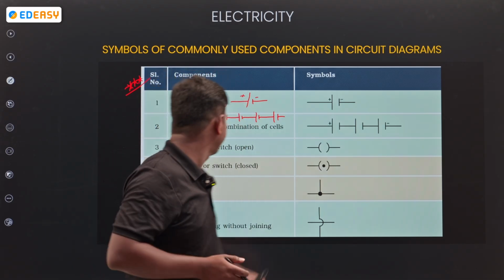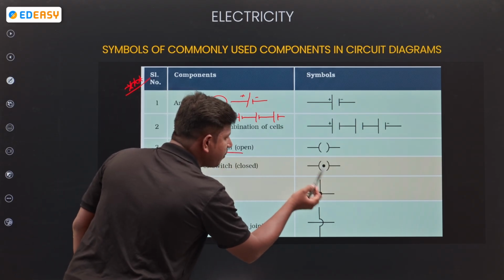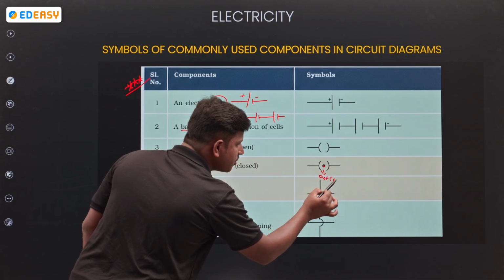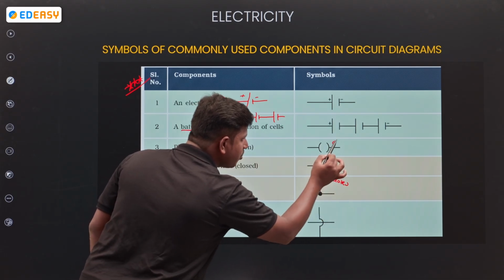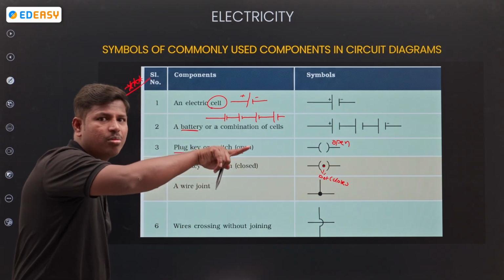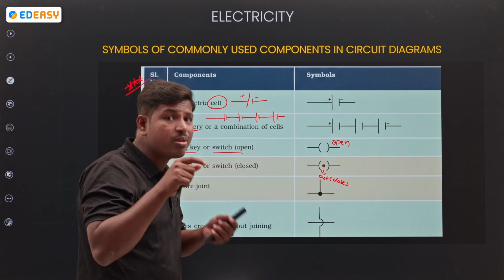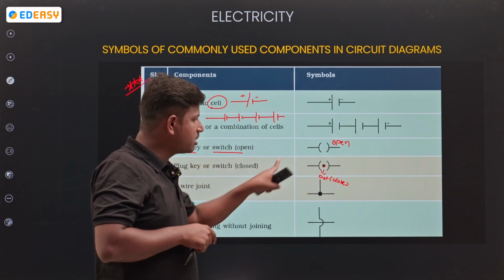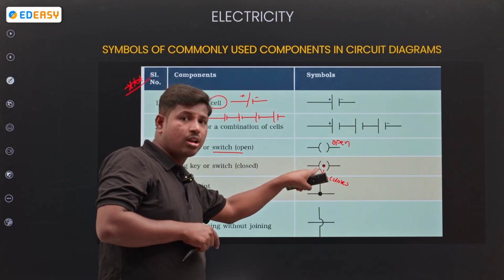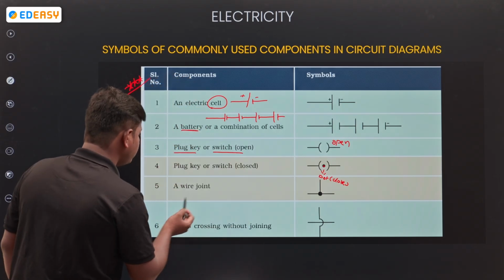Next, switch open or plug key open. See, look at the difference. Here there is a dot. If a dot is present, it means it's closed. If there is no dot, it means open circuit. Switch on, switch off, both will be there. On means the circuit is closed. If there is a switch here and I switch it on, how can you represent it in the diagram? With a dot. Open means no dot. That's it, simple.